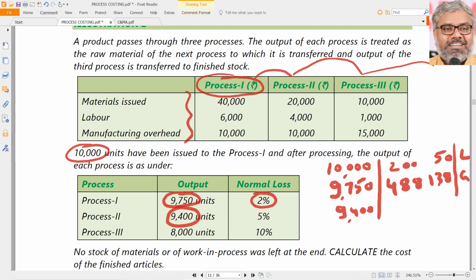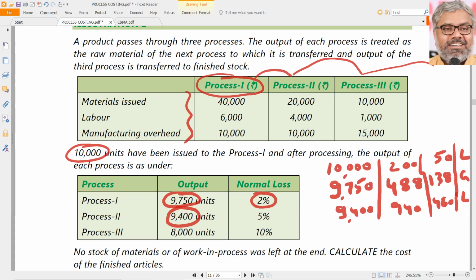So 10% of 9,400 as normal loss will be how much here? 940 units. That means ideally they should have produced 8,460, but they produced only 8,000 units. That means once again there is a further abnormal loss of 460 units.